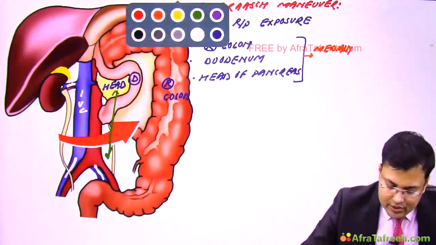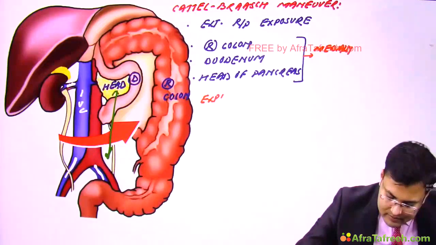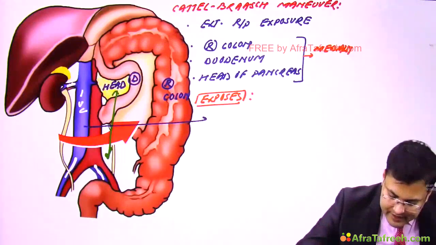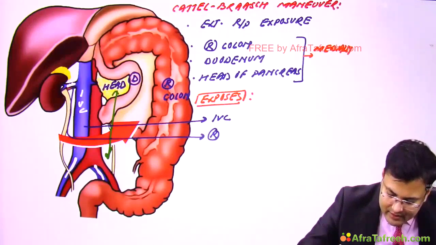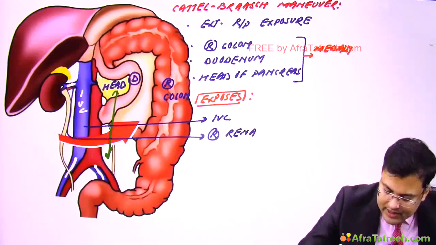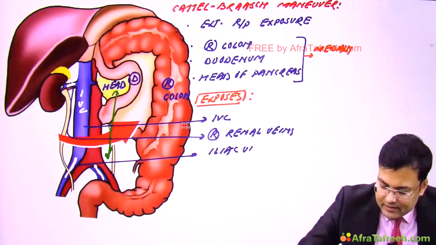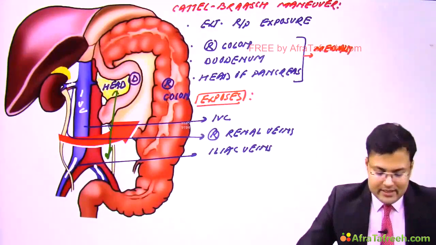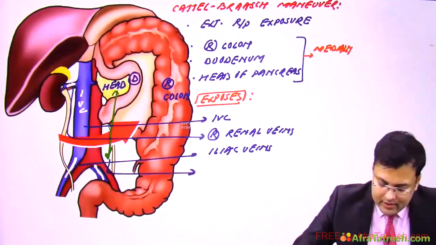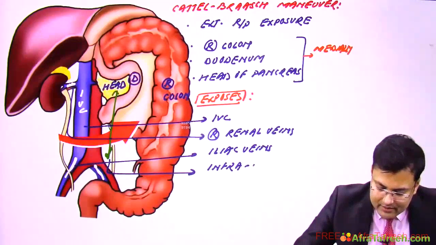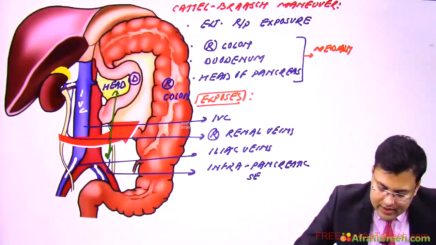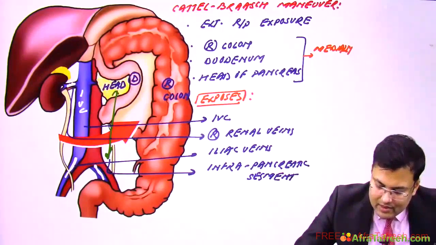So it exposes the inferior vena cava, the right renal vein, the iliac veins, and the infrapancreatic segments. So the name of this maneuver is the Cattell-Braasch maneuver.